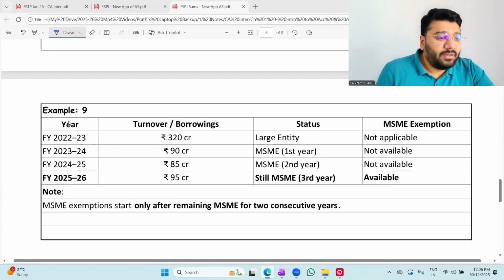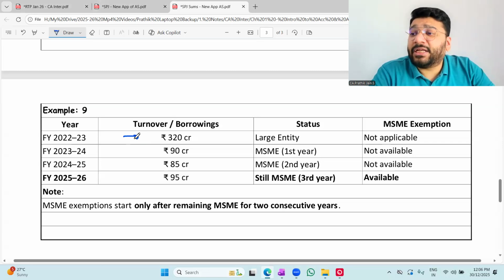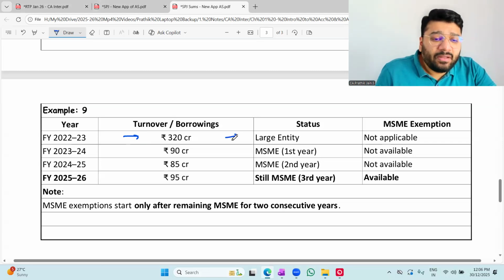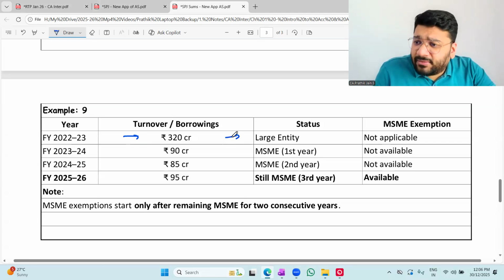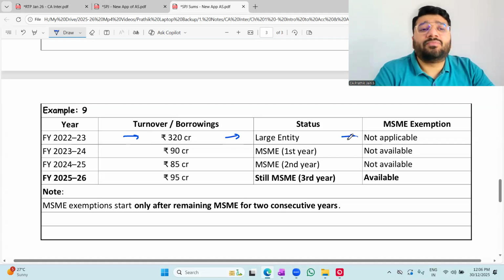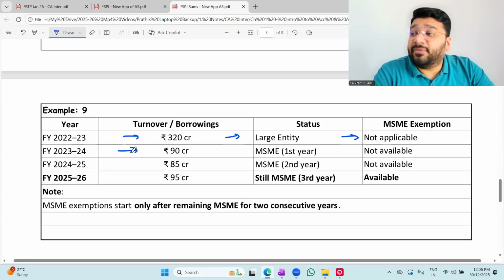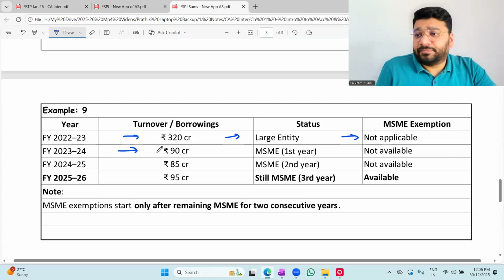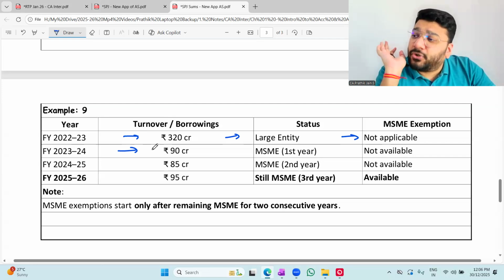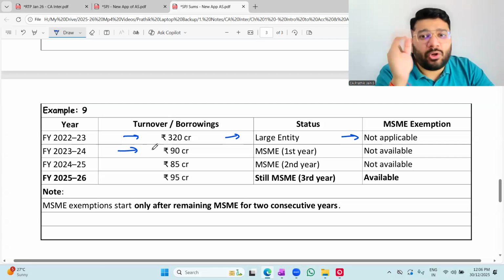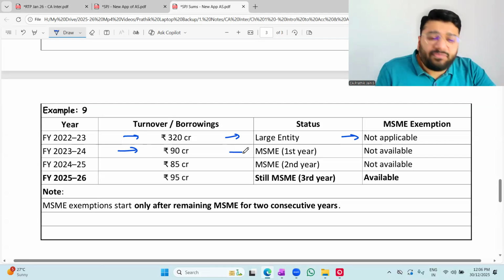Okay. That's Example 9. In the financial year 22-23, turnover 320 crore, exceeded 250 crore. What is the status, people? Large entity. Is exemption available? No exemptions applicable. 23-24, next year, turnover 90 crore. Imagine all the 4 conditions also satisfied. Turnover also satisfied. MSME in the first year. Is exemption available? Not available.